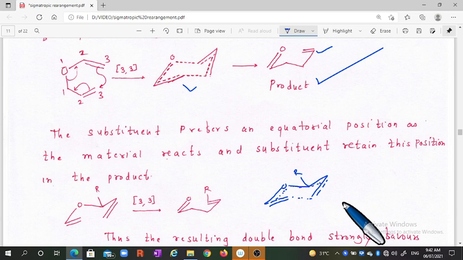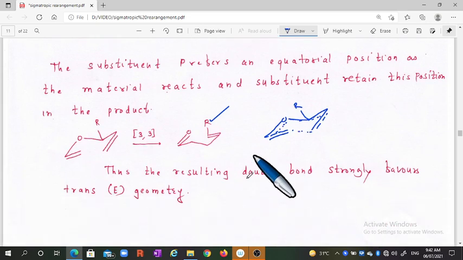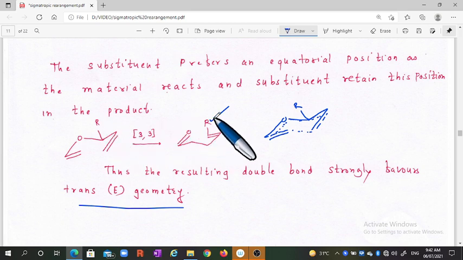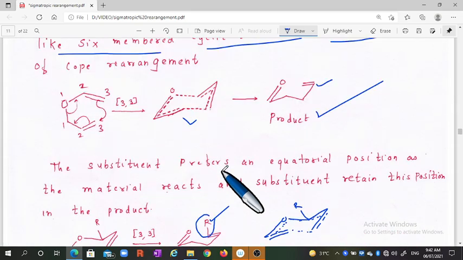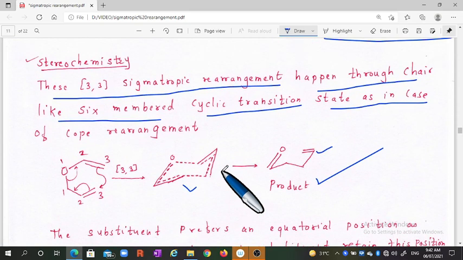When it reacts, R is taking that position, and thus the resulting double bond strongly favors the trans, E geometry. At this position you will obtain the trans, E geometry. This is all about the Cope and similar types of sigmatropic reactions. Thank you very much.